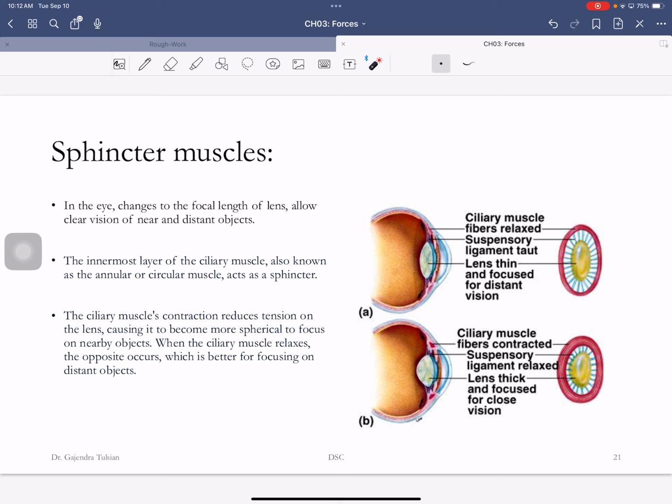The goal is, if you want to see something, the image has to be focused on your retina. And when it's not focused on your retina, you have a problem. And that's why there are devices like these.